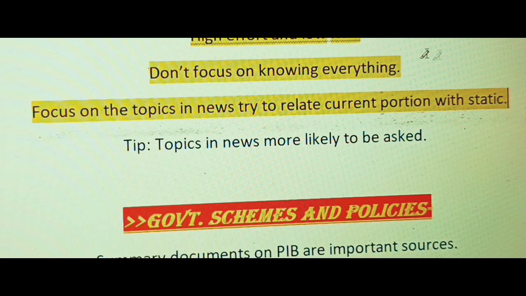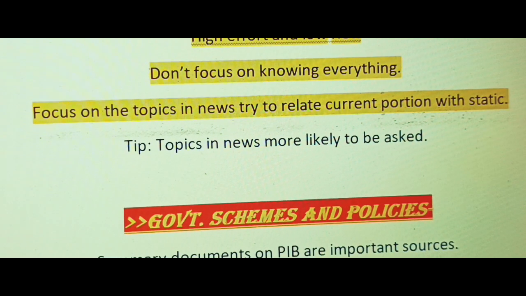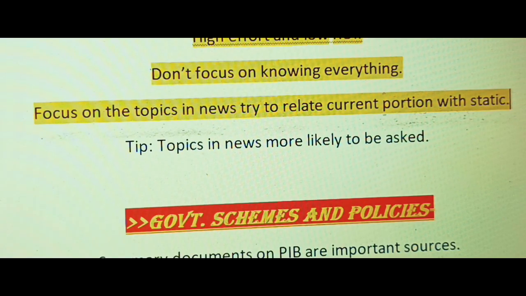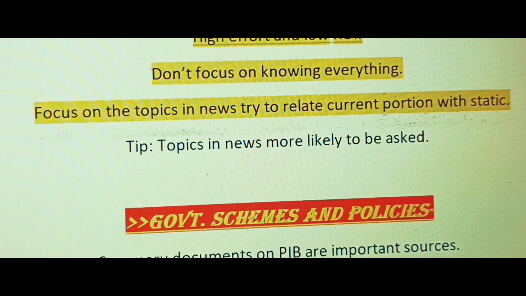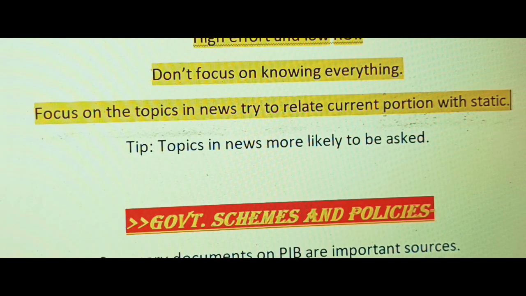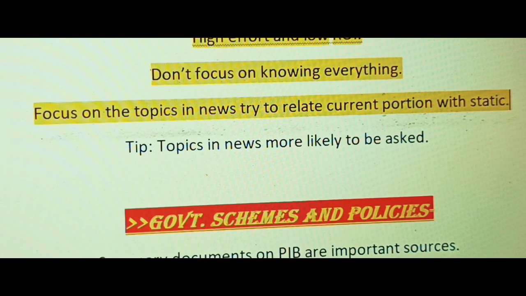Try to relate the current portion with static. So let's say we have a new technology or a new discovery in science, or a new defense equipment, or anything else related to biotechnology and all. If it's in the news, you must know it. UPSC ensures that the candidate appearing for the Prelims exam not only knows the current affairs and current scenarios in the news, but also the static portion of that news.